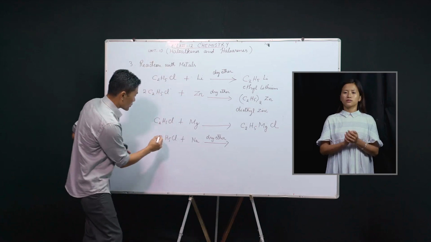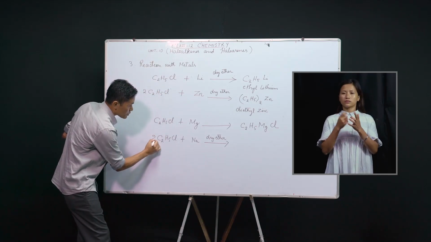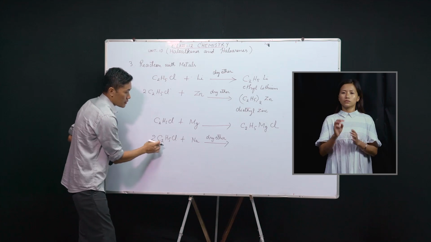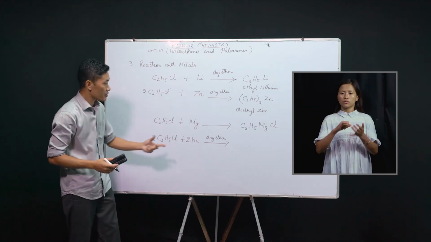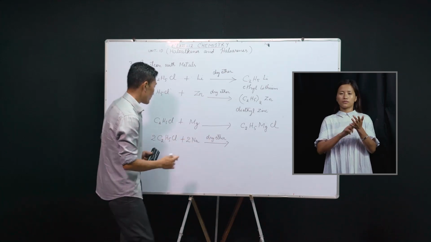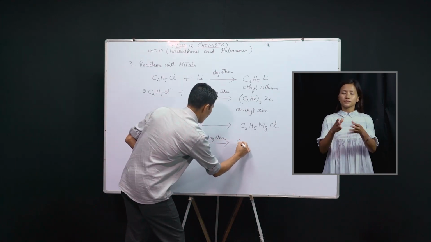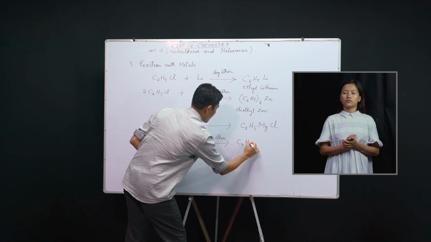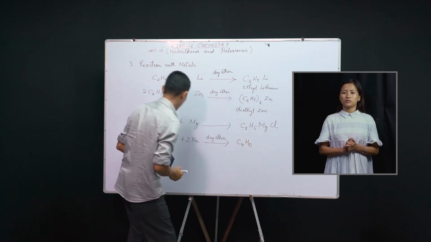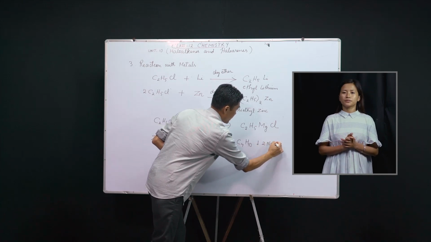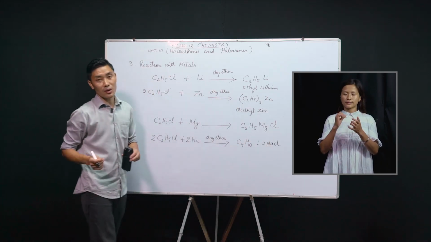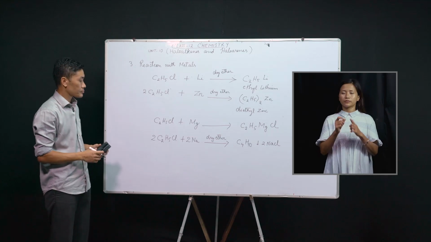So here, if we have two molecules of chloroethane, this will react with two atoms of sodium in the presence of dry ether to give C4H10. And NaCl, sodium chloride, will be given out as a byproduct.